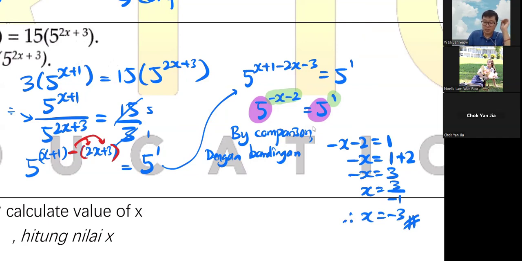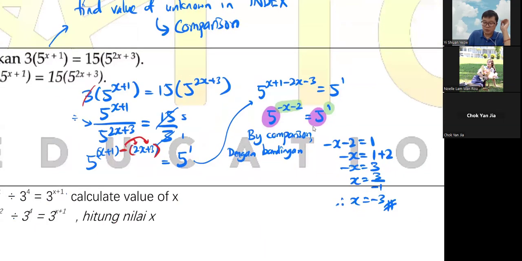Means what you mean is you divide first, is it? Means this becomes 3 and this one becomes 5, is it? Yes, can. You still get the same answer, because this one becomes 1, this one becomes 5. This thing you still need to move to the right side. So you still get the same thing. Just that maybe you don't need to do this one, it becomes 5 straight. It's still the same flow.